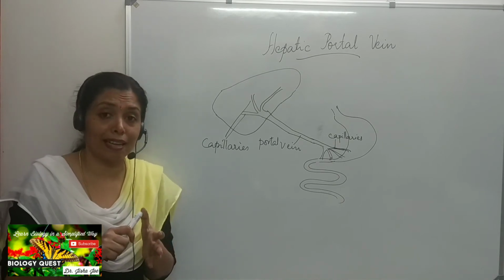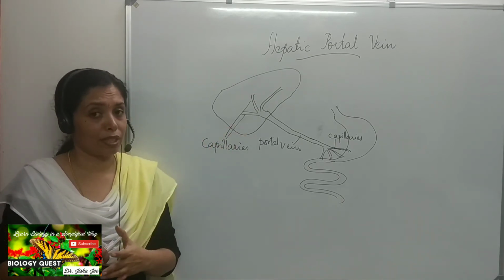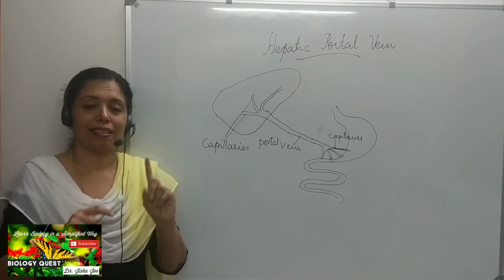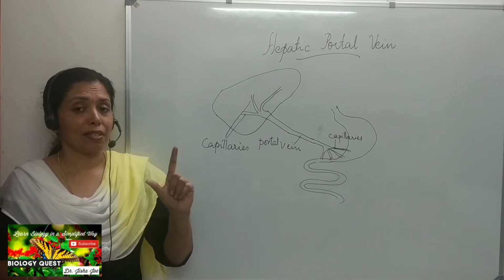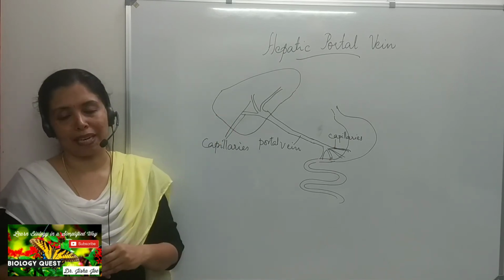The first reason is that the excess glucose will be removed and stored as glycogen in the liver. And the second reason is that if there is any poisonous substance present in the food, that will also be removed by the liver.